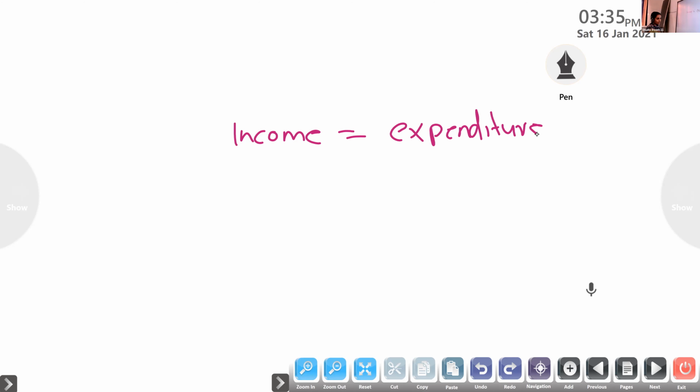There are two ways. Either you can increase your income or you can cut your expenditure, right? For balancing, these are the two ways. Either increase the income. How do you increase your income? By doing extra work, or by taking tuition, and collecting extra money. That is a way to increase the income.